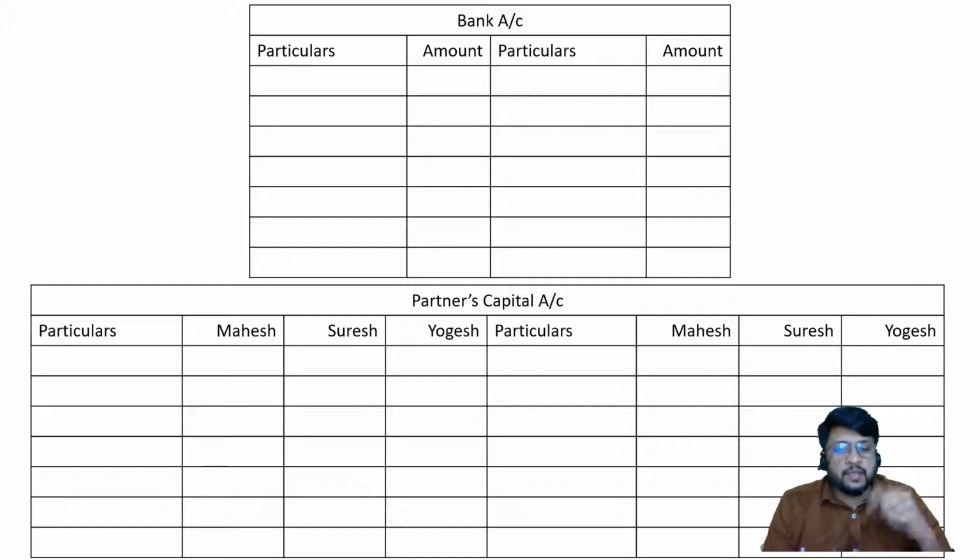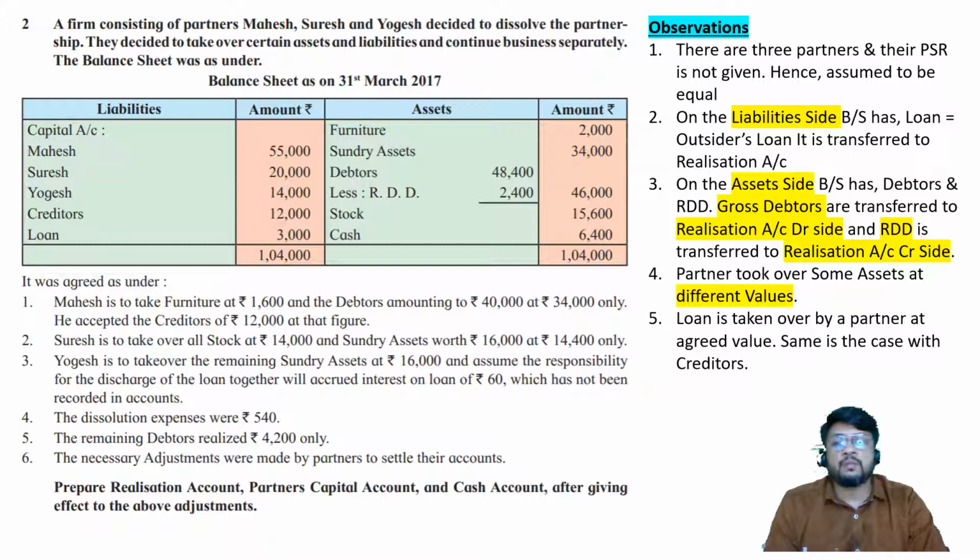Before you start drawing, some students may ask, sir, why have I not prepared a loan account, because there is a loan account in the balance sheet? Yes, we prepare a loan account only if it is a partner's loan account. In this problem it is not a partner's loan, not Mahesh loan, Suresh loan or Yogesh loan, but an outsider's loan. Since it is an outsider loan, it will be transferred to realization account, so there is no need to prepare a separate loan account. So prepare the accounts now.